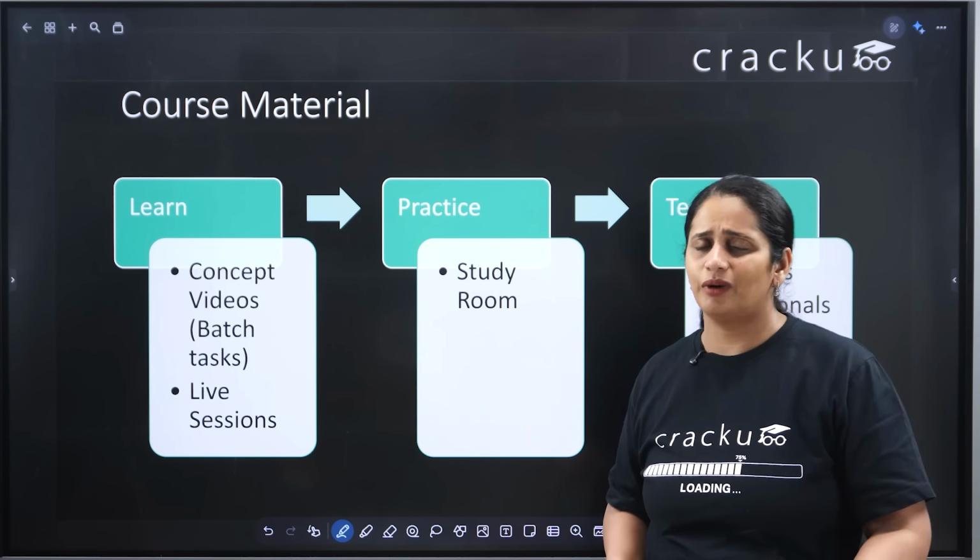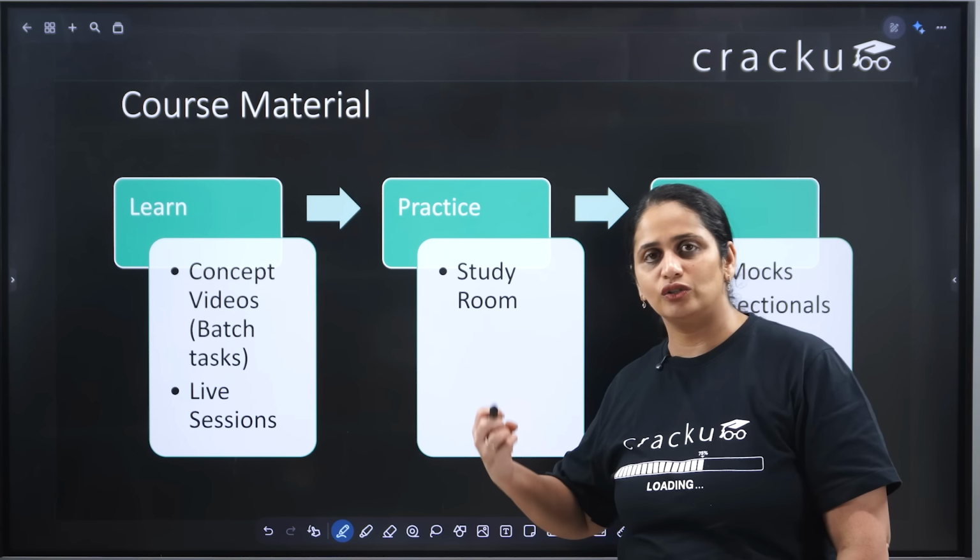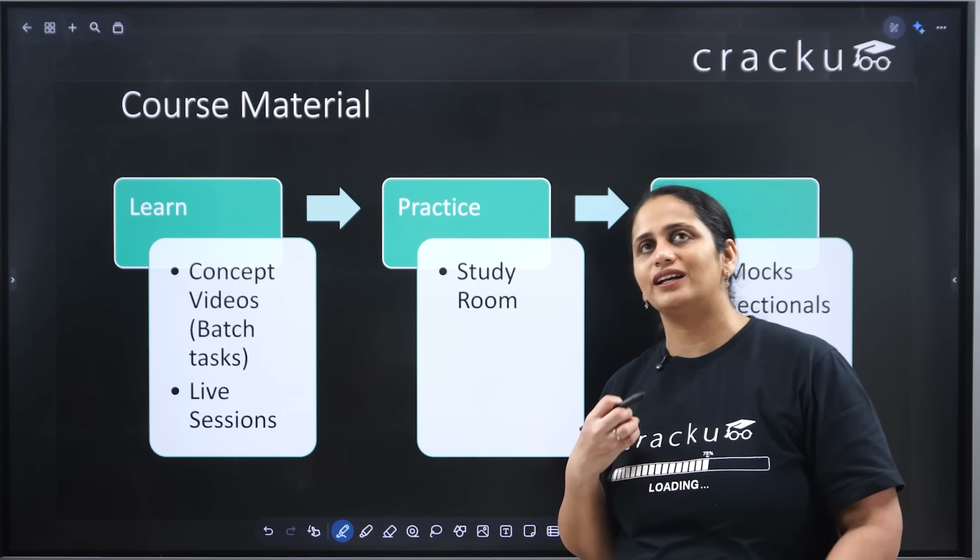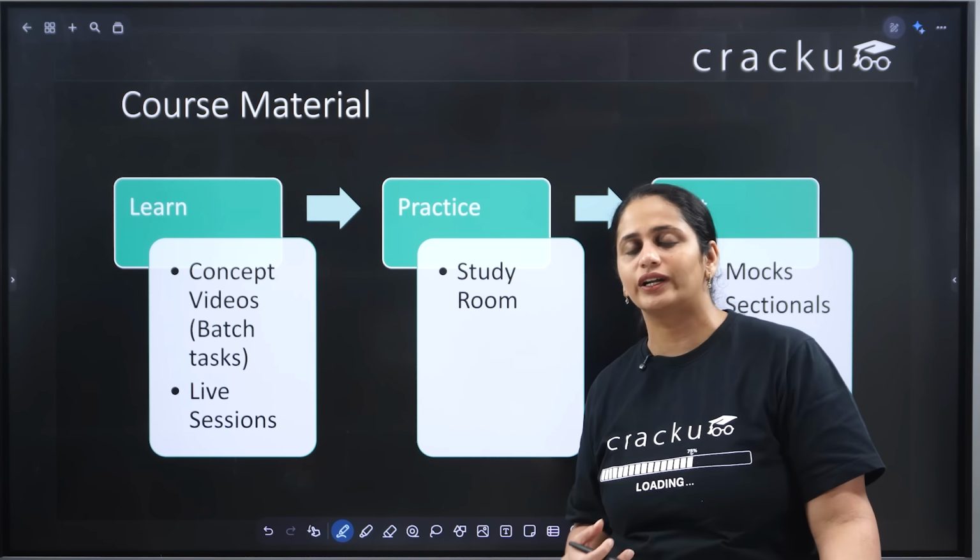You can also call them batch tasks because they come as tasks for the day. In addition to that, we have daily live classes. I want you to attend the live classes. I want you to participate in them, solve in them. A lot of this is related to solving questions. The more you solve, the better intuitive sense you are going to get of decision making. So please make sure that you attend the live classes and complete the concept videos. The second part of it is the study room.